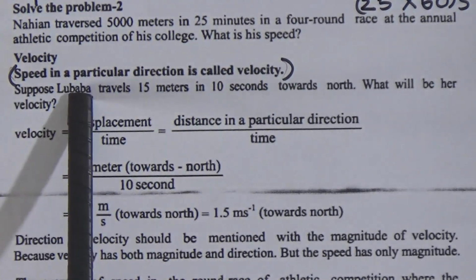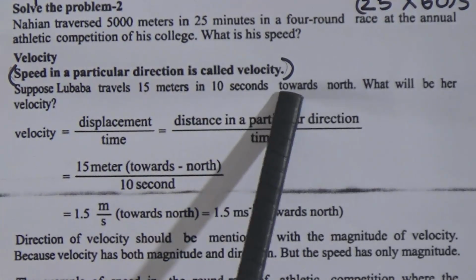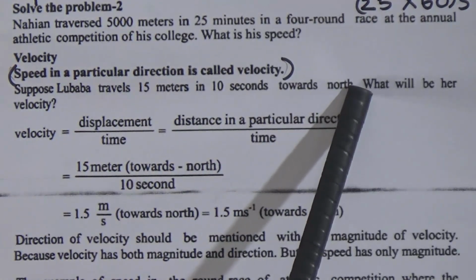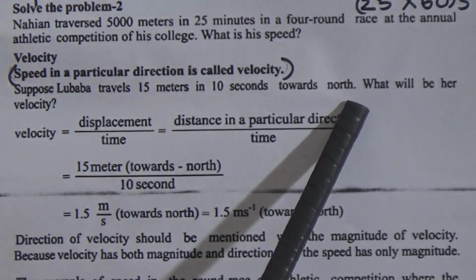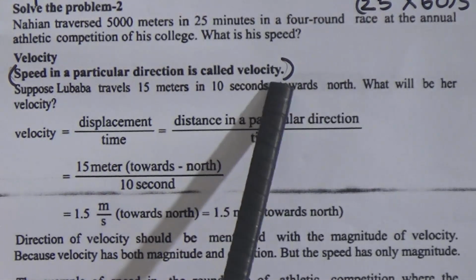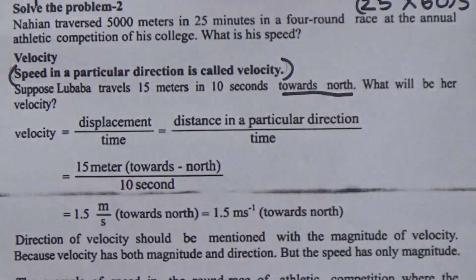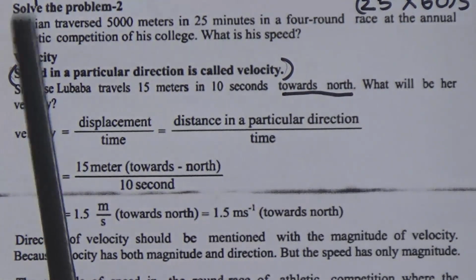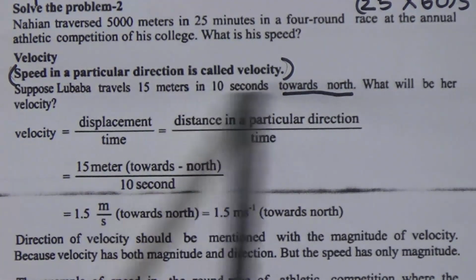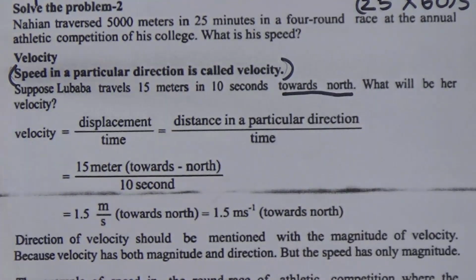Now suppose Lubna travels 15 meters in 10 seconds towards north. Dear students, when we found the speed, there was no direction, but here the direction towards north is written. Because of this direction, we will say that it is velocity. What will be her velocity?